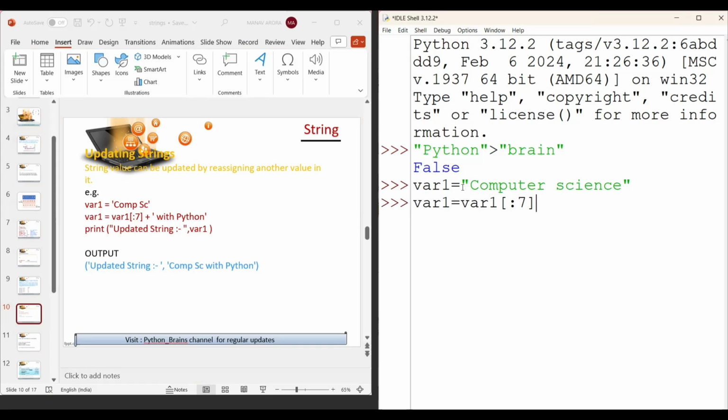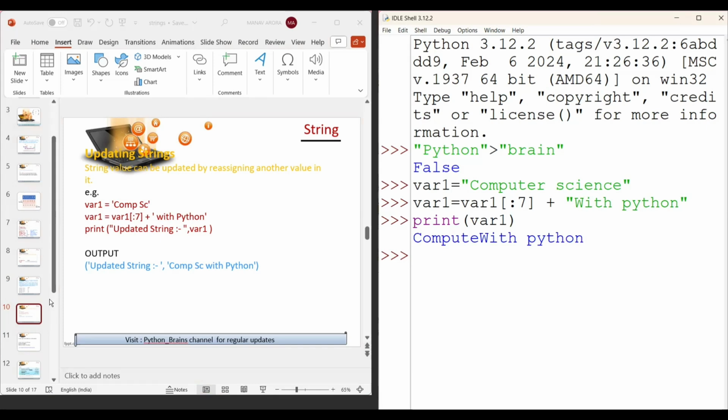What is the meaning of this? 0 to 6. Now I use here the plus operator, and I just want to add this with my string. Okay. And after this, I just print var1. So now see, compute with Python. Okay. If you want to update your string, this is the way how you can update your string. So whatever the string is there, you can edit that or you can update that.